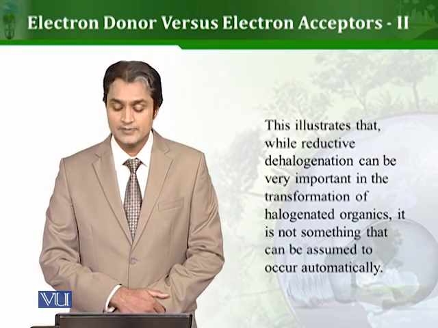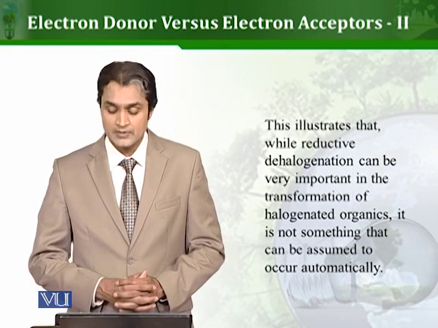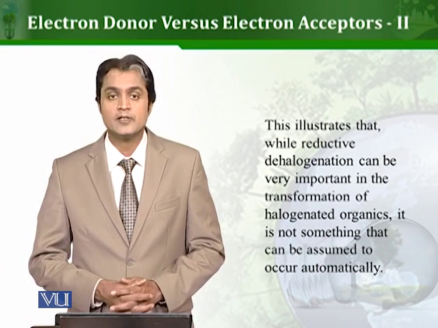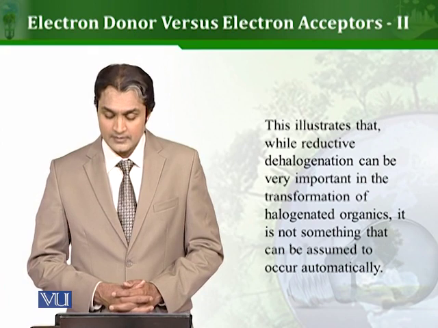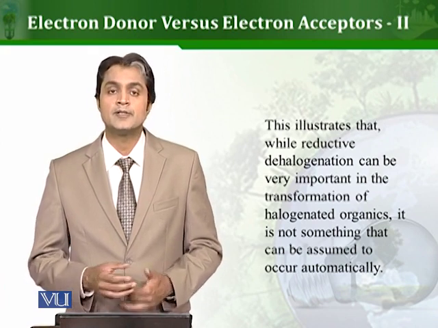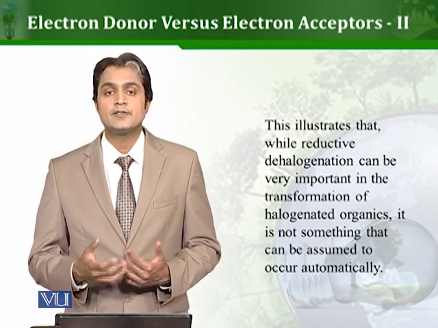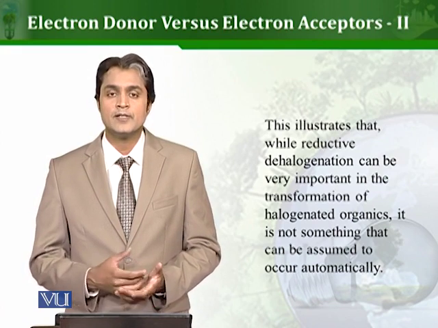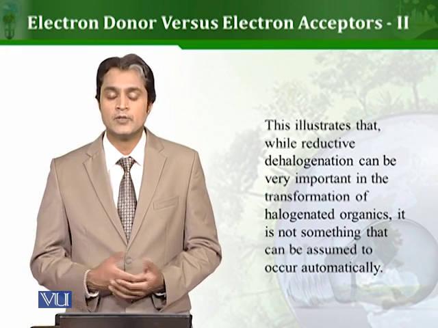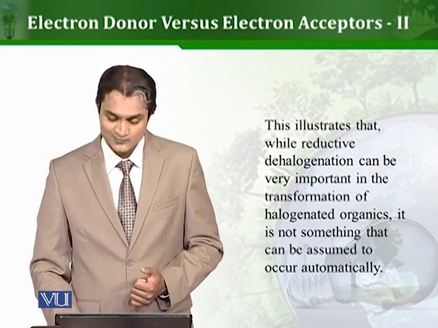Now this also illustrates that while reductive dehalogenation can be very important in transformation of halogenated organic compounds, it is not something that can be assumed to occur automatically. Obviously it is not an automatic reaction, इसमें different competition involved है. Moreover, इसमें thermodynamics involved हैं that should also be considered.